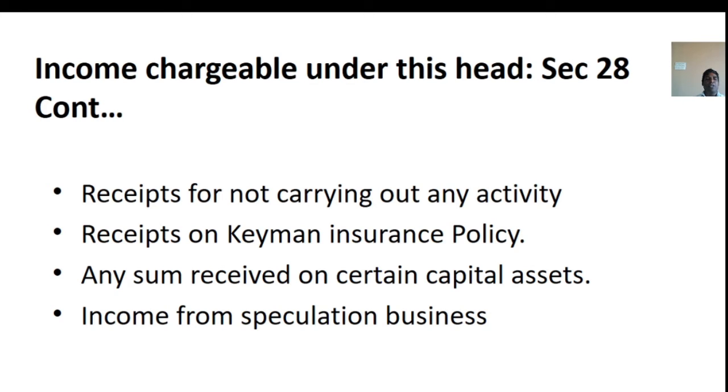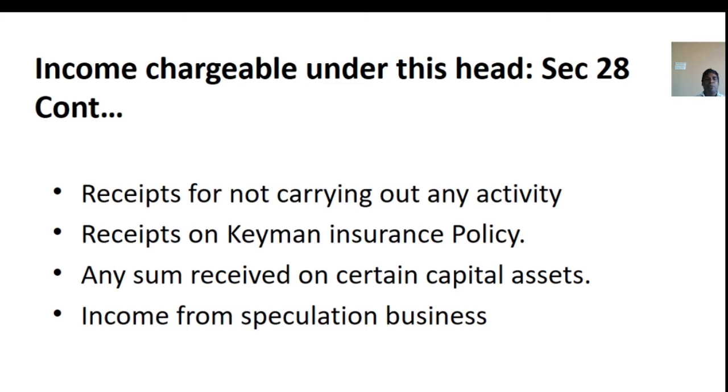Then receipts on keyman insurance policy. Any sum received on keyman insurance policy including bonus allocated on such policy is also taxable under this head. Any sum received or receivable in cash or kind on a capital asset under section 35AD is also taxable under the head of income from business.